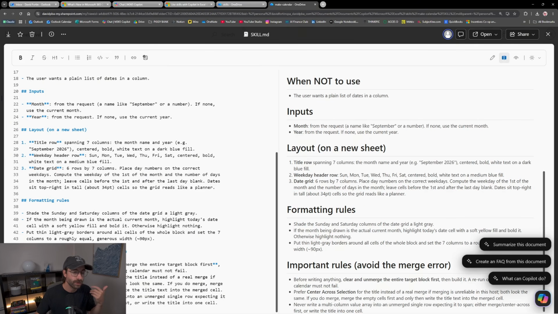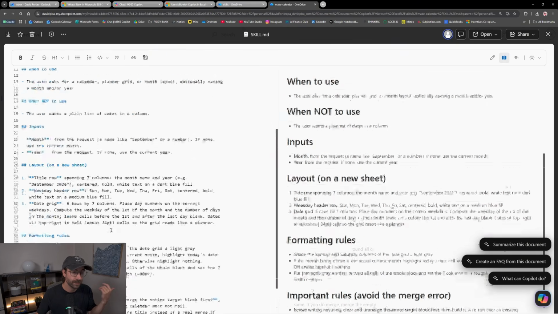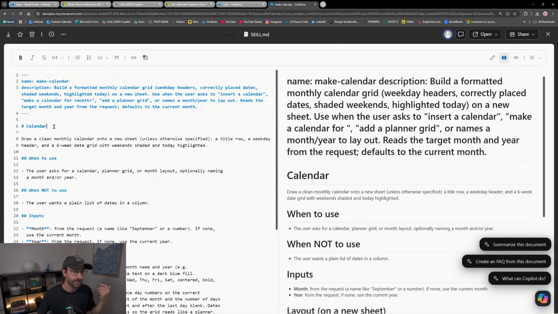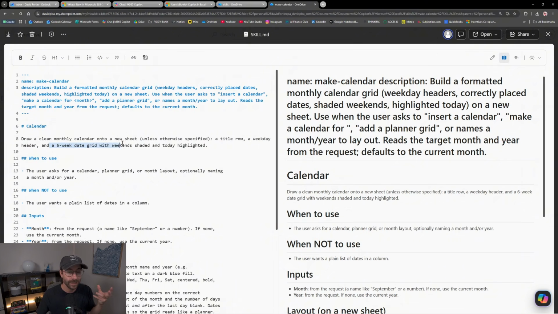Again, the instructions are pretty small here. We have 53 lines, right? So there are some rules right here, and there is a calendar. Okay, so let's read it real quick. Draw a clean monthly calendar into a new sheet unless otherwise specified. A title row, a weekday header, and a 6-week date grid with weekends shaded and today highlighted. Okay, so it should follow these steps. Let's see if it works, okay?